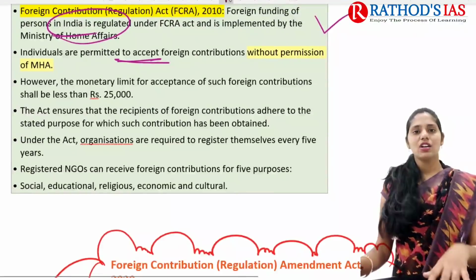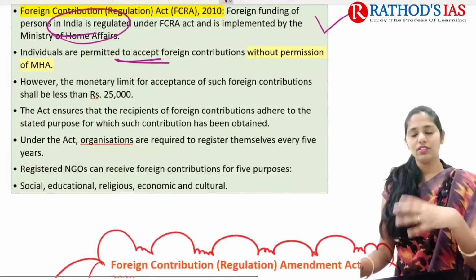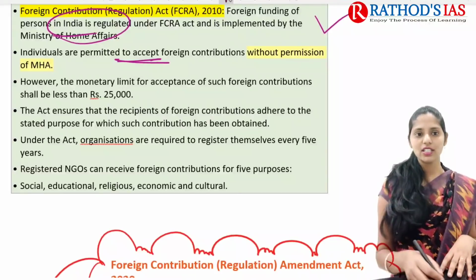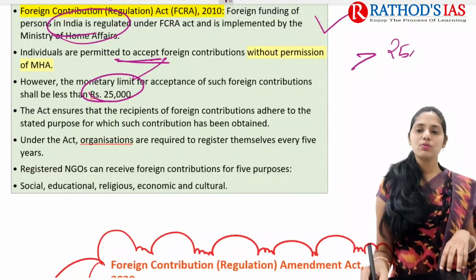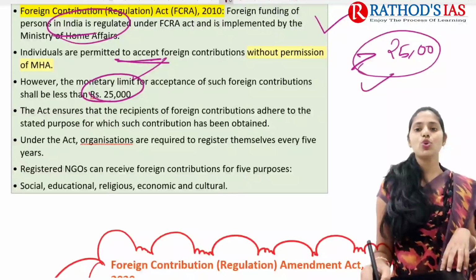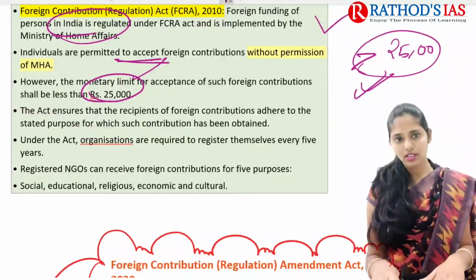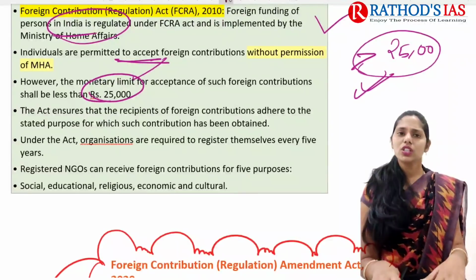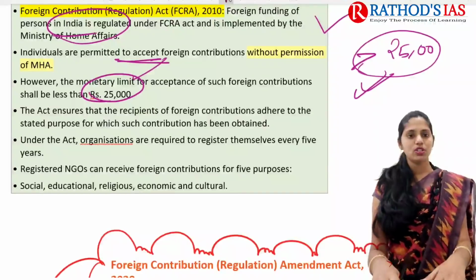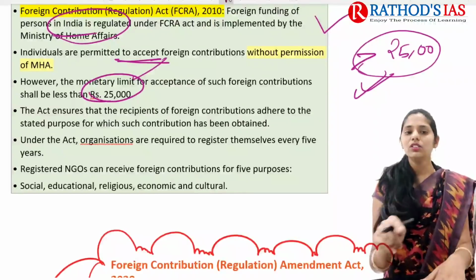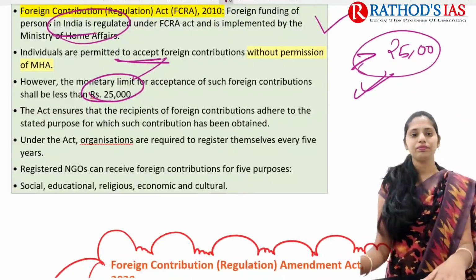Okay, and when they can get it without permission, how much amount can they get? That is less than 25,000 rupees. If they want to get foreign funds of more than 25,000 rupees, they need to go for compulsory registration under this FCRA. This act ensures that recipients of foreign contributions adhere to the provisions of this act.